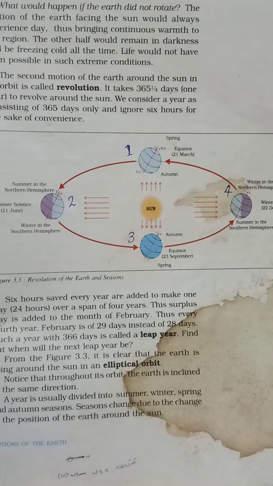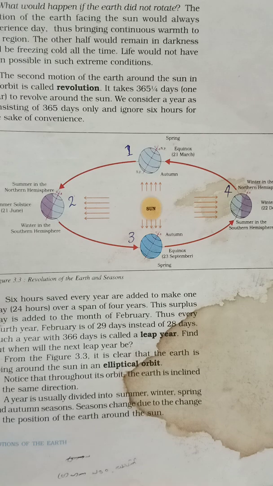Good afternoon, children. We are studying about motions of the earth. And last day we studied the earth has two types of motions, namely rotation and revolution. Rotation is the movement of the earth on its axis. The movement of the earth around the sun in a fixed path or orbit is called revolution.